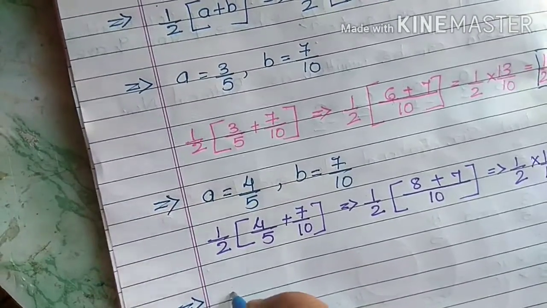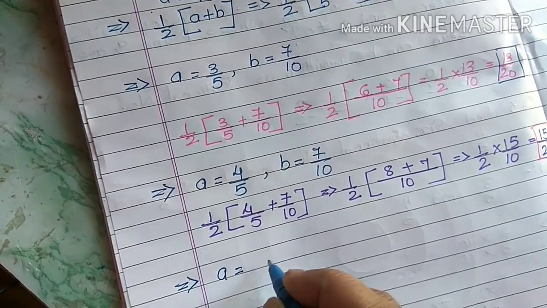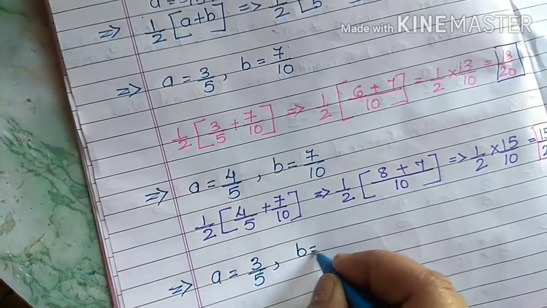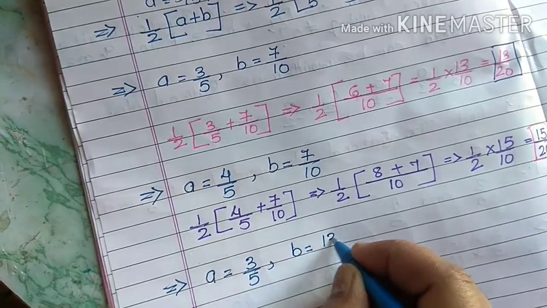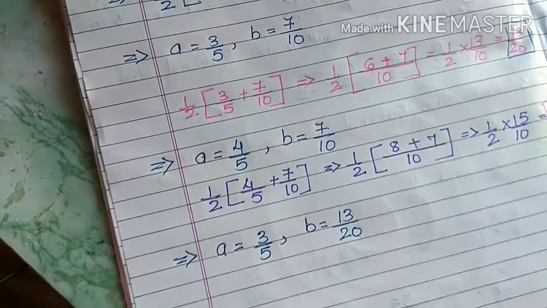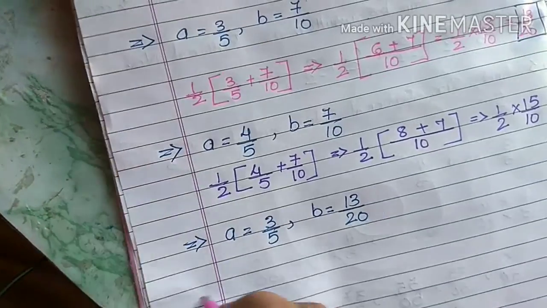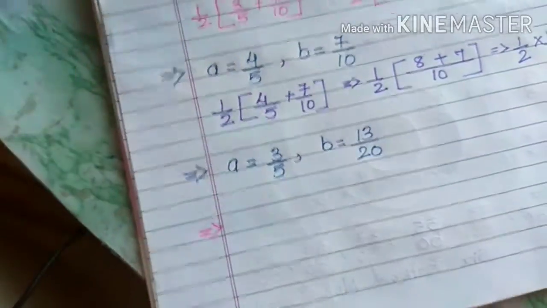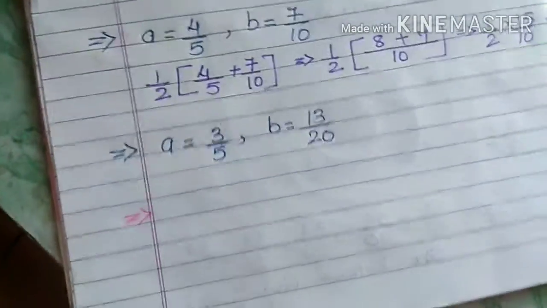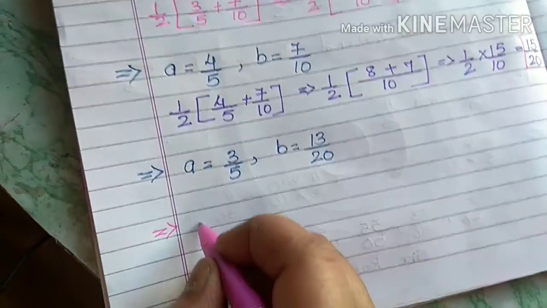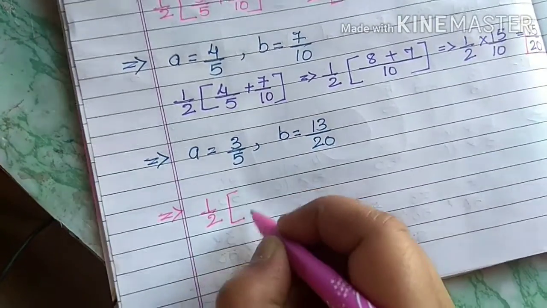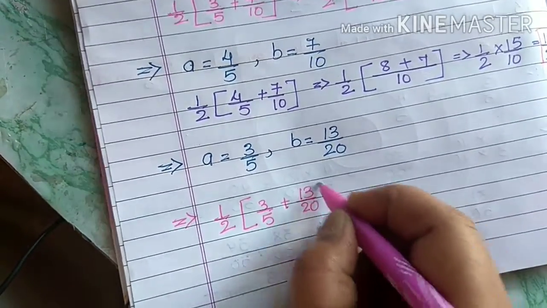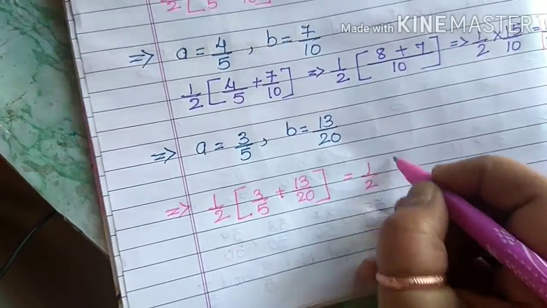Now next, a is equal to 3 upon 5 and b is equal to 13 upon 20. You have to check every time that you don't repeat the numbers. So 1 by 2 bracket 3 upon 5 plus 13 upon 20.